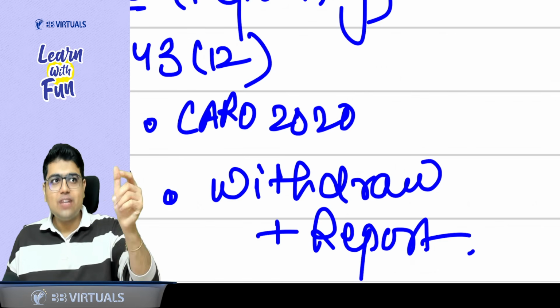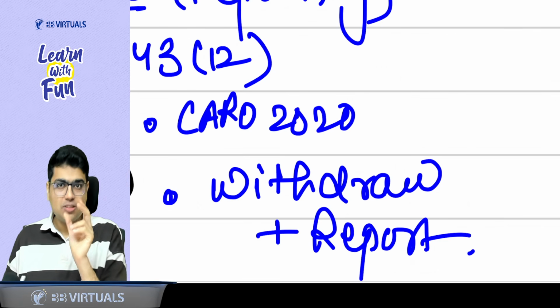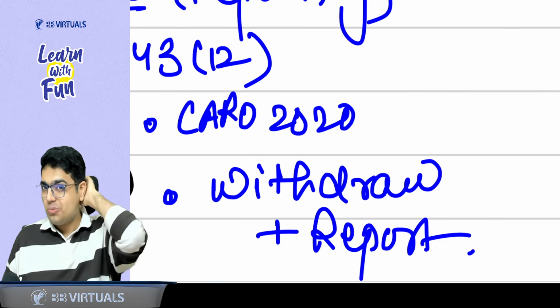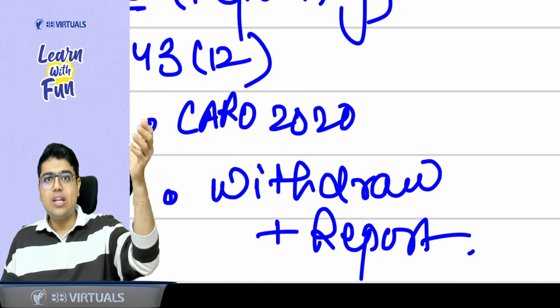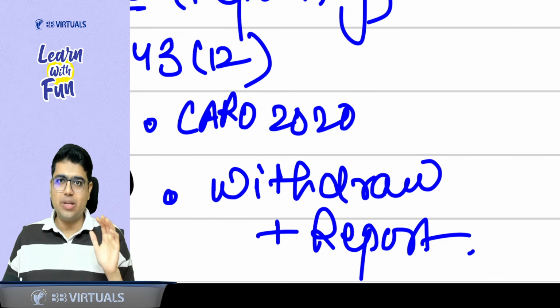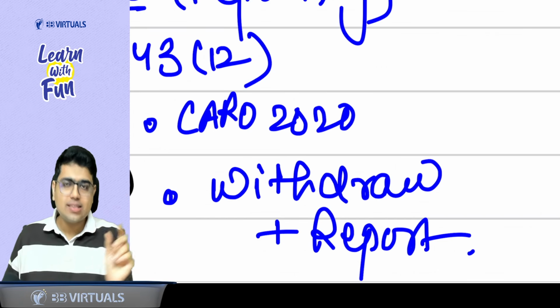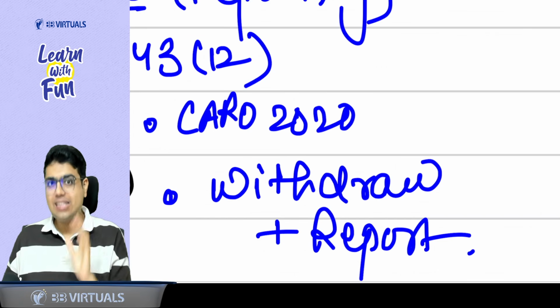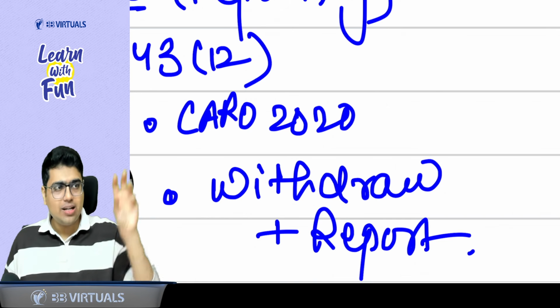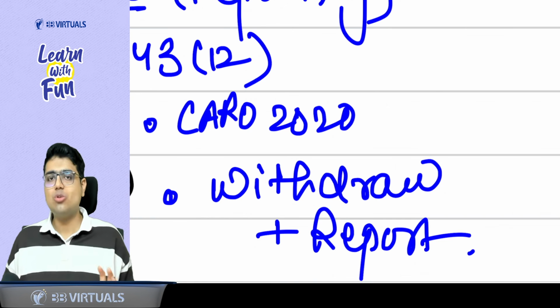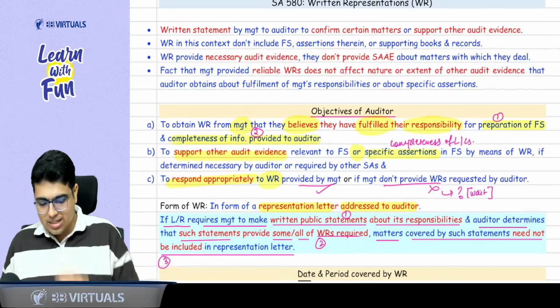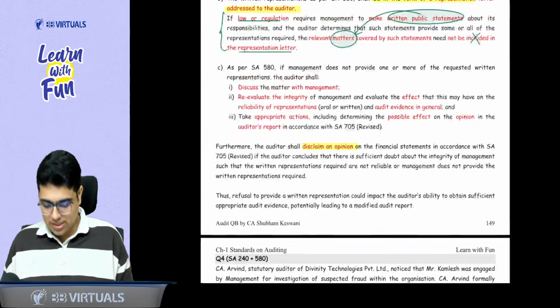Whenever you identify some fraud, first of all, you should report. Report to whom? Report to any regulatory authority and report to the members of the company. Second thing, you should consider withdrawal, and the withdrawal plus reasons should be told to the management, the regulatory authority and those who have made your appointment. So these are the same things you will find in your answer here.